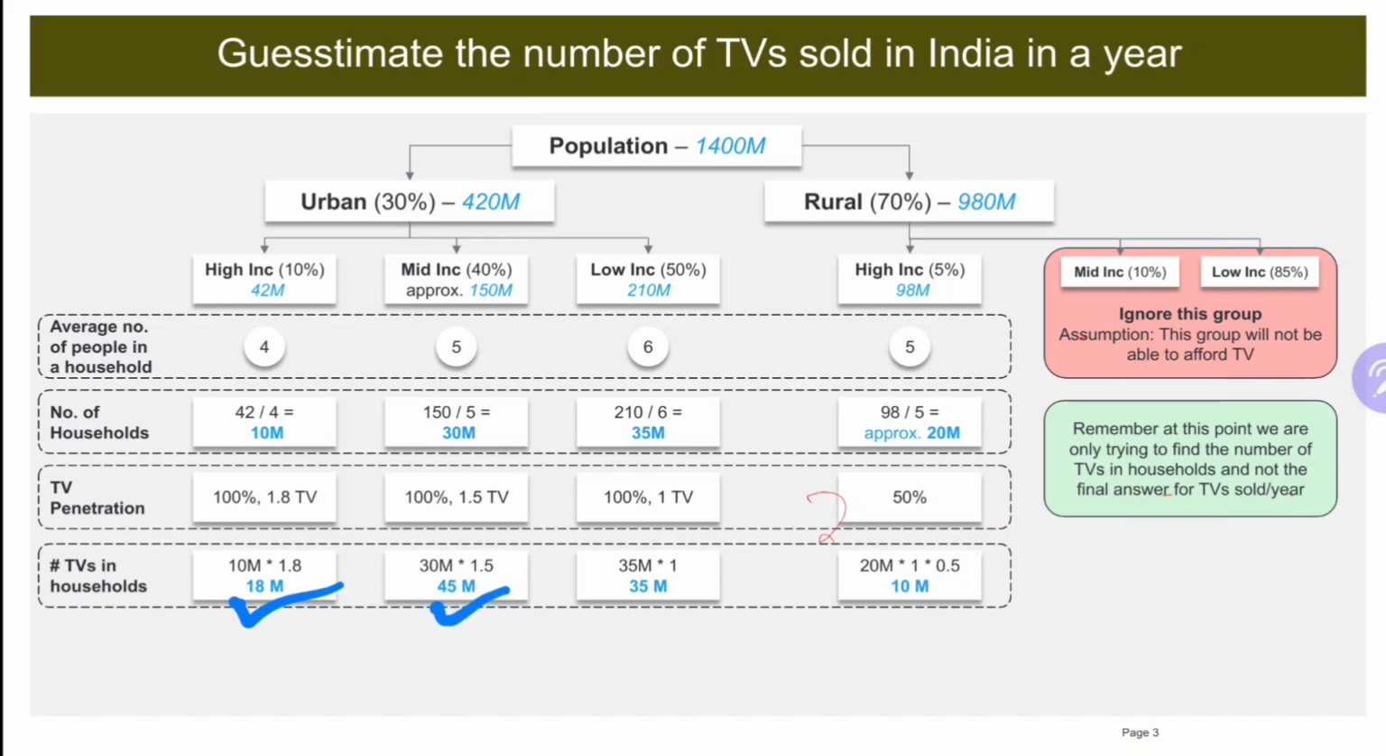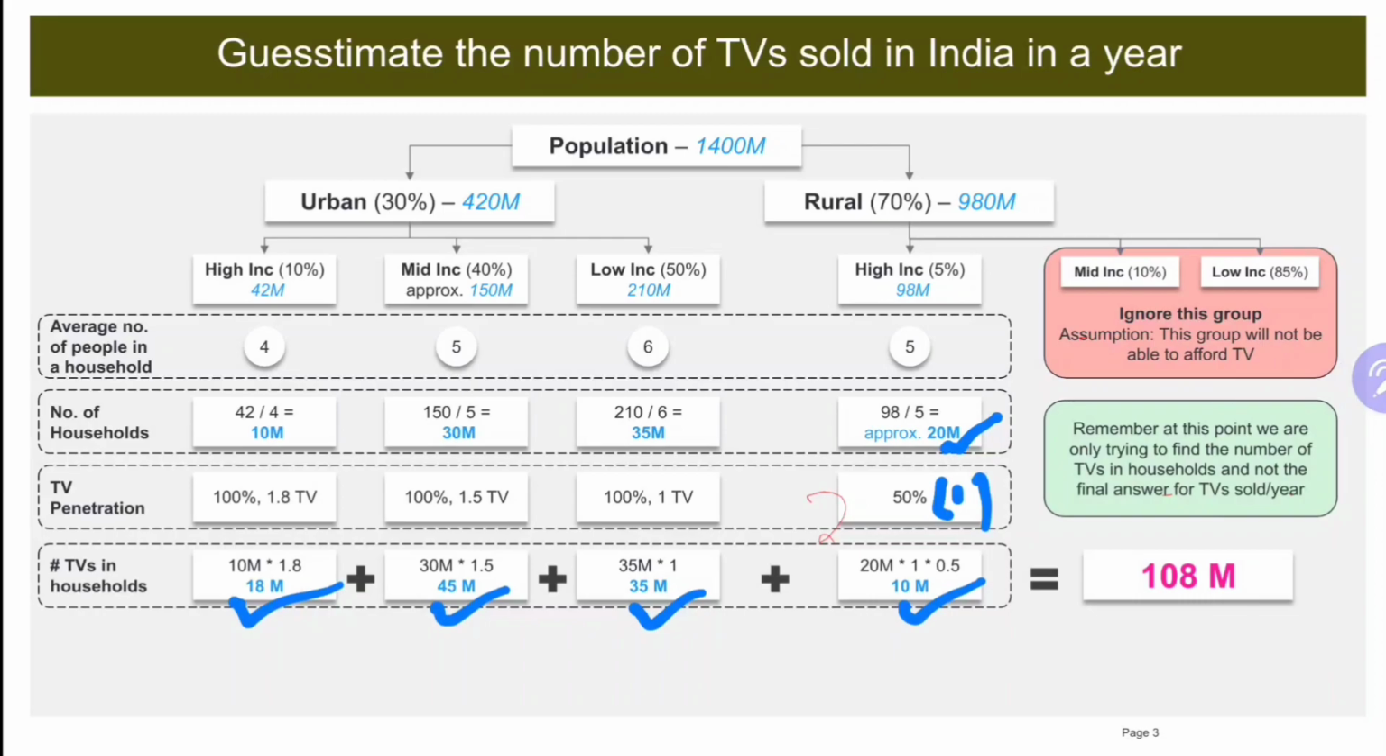Similarly, 45 million TVs in mid income category households and 35 million TVs in low income category households for urban areas. Whereas in rural area, the high income category households would have 20 into 1 into 0.5, which gives me 10 million TVs in those households. So I'll add this up and I'll get 108 million TVs in India for all of these household categories.